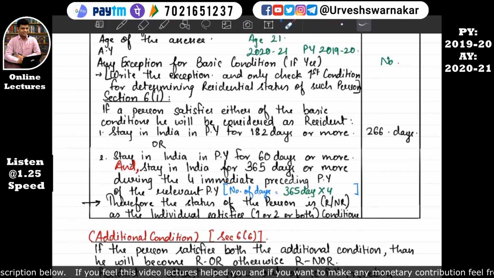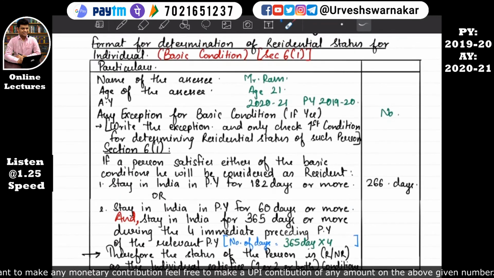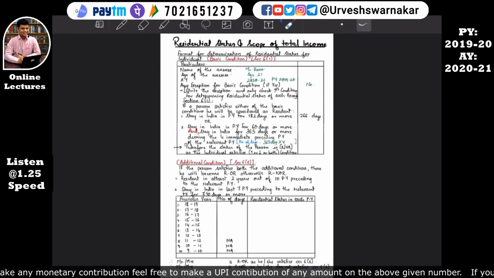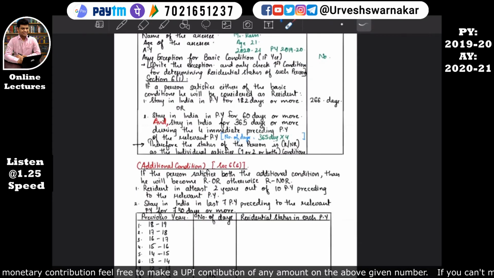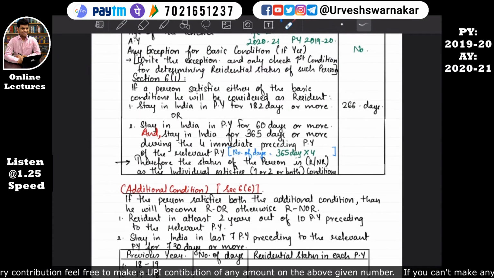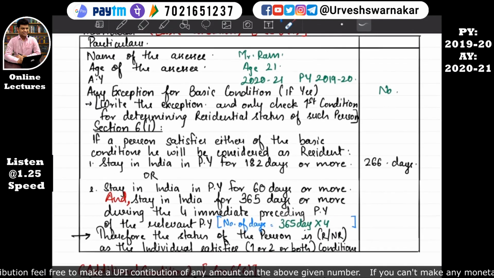Okay, see, residential status questions come for a maximum of 5 marks. Okay, so even if you solve it at the end, after doing sums which are difficult in nature first, you can plan it accordingly. Residential status, because this is this much only. Okay, maximum the residential status answer will be of this entire page. Okay, so this will take hardly 5 to 6 minutes. If you want you can do the shortcut.